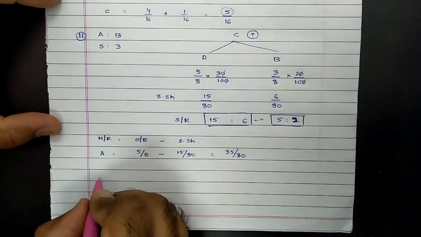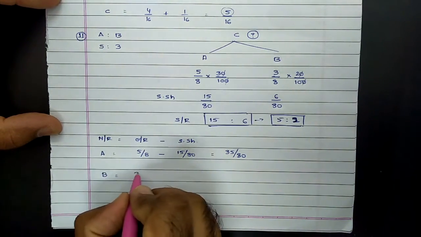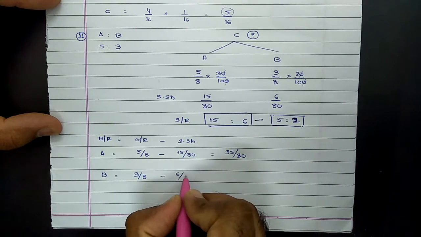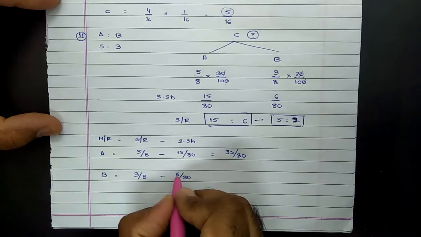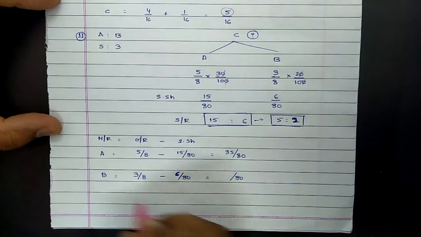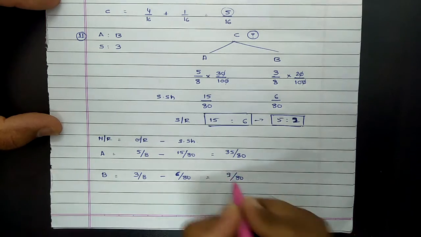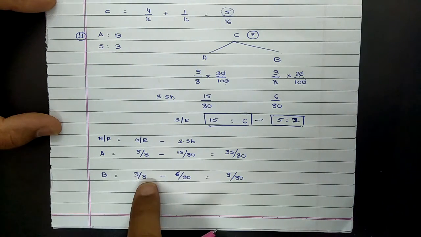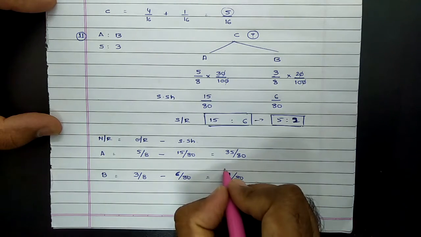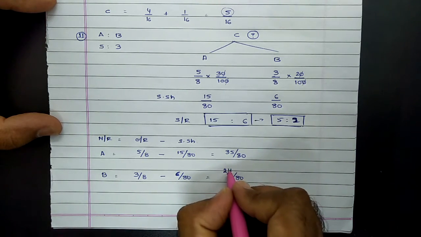Same way for partner B, old ratio was 3 by 8 minus sacrifice made by B is 6 by 80. So if we simplify it, again LCM comes to 80. On simplification it comes to 24 by 80.